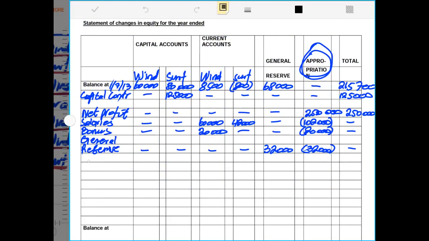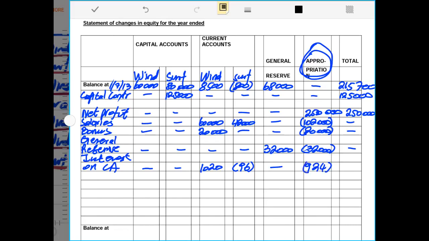Then we say interest on current account, and that will be positive 1020 and negative 96 rands. Then that will go again to the appropriation account. Remember, in the appropriation account we only record the difference of 924 rands as negative.